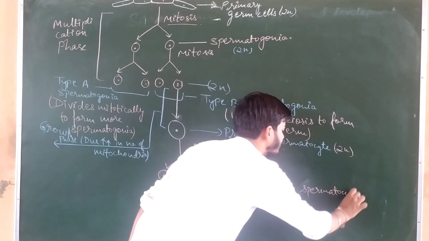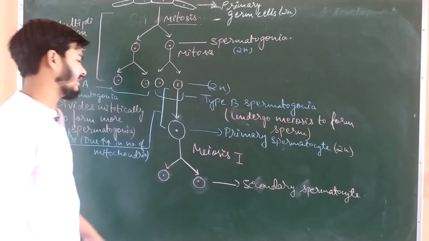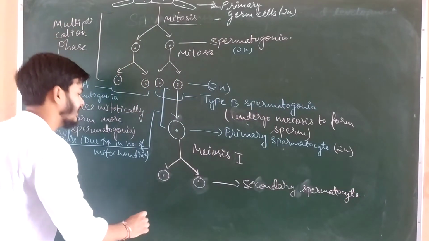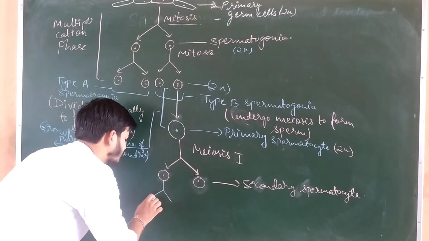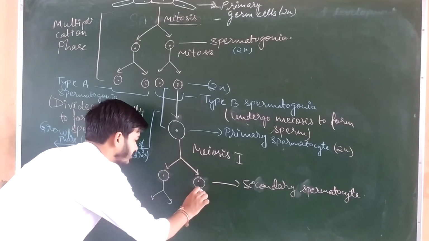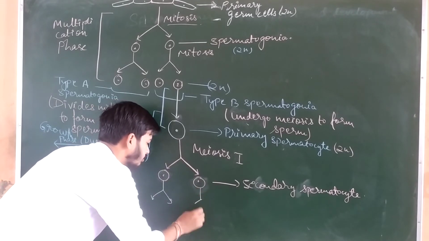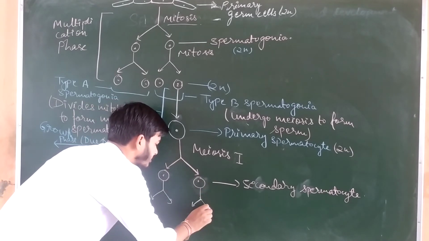These are the secondary spermatocytes, and this secondary spermatocyte will again undergo meiosis division, which is meiosis 2.